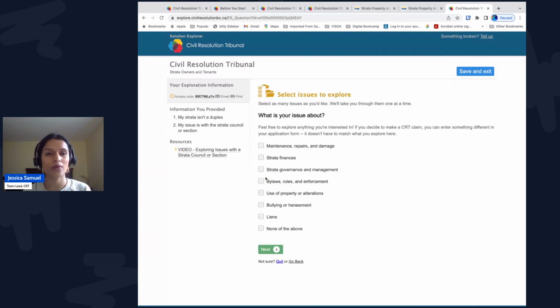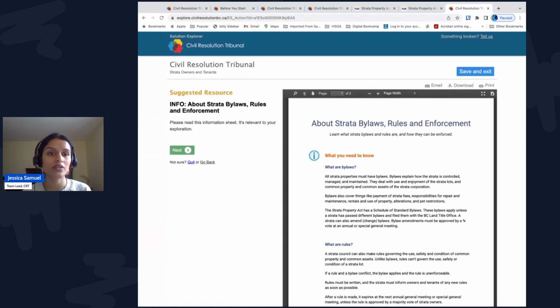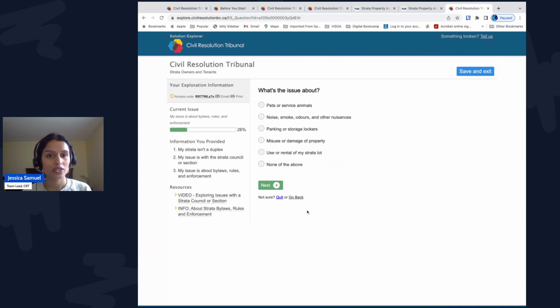What is your issue about? Let's select bylaws, rules, and enforcement. This info sheet is about bylaws, rules, and enforcement. Now the Solution Explorer gets more specific. What's the issue about? Let's select pets or service animals.